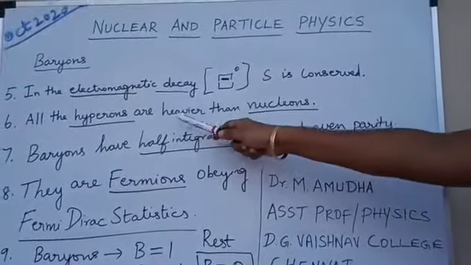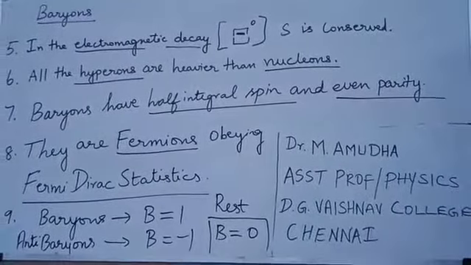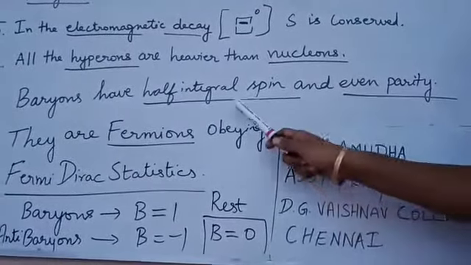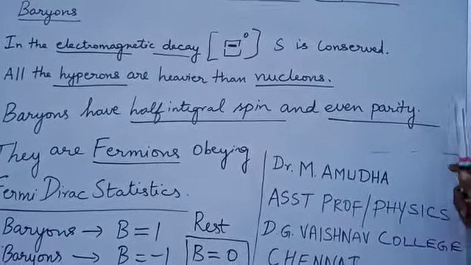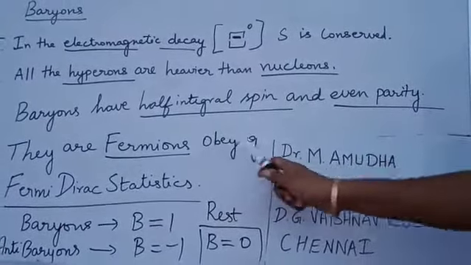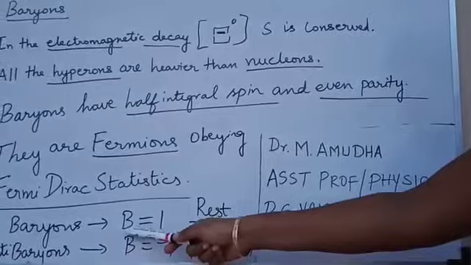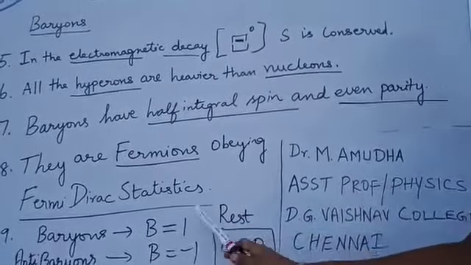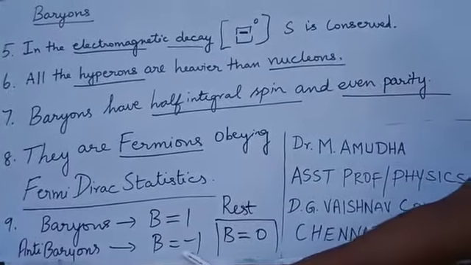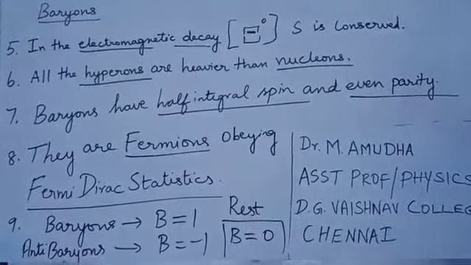All the hyperons are heavier than nucleons. You know, nucleons consist of protons and neutrons. But when you compare hyperons and nucleons, the hyperon is found to be heavier. And baryons have half integral spin and even parity. All these baryons come under the category of fermions. You know, fermions obey Fermi-Dirac statistics. And this B, which is called the baryon number, is equal to 1 for the baryon particles, and for antibaryons the value is found to be equal to -1, and for the rest of the particles the baryon number is equal to 0.